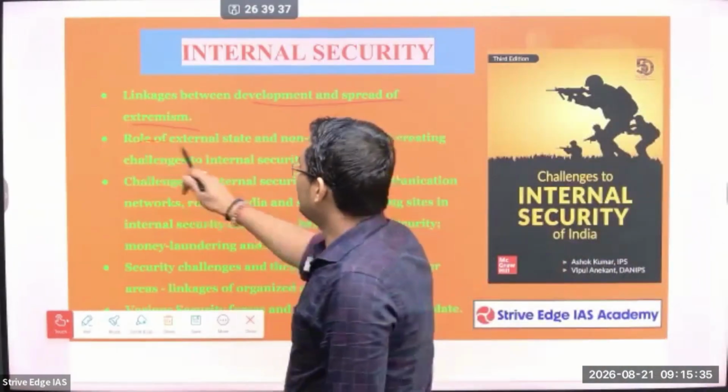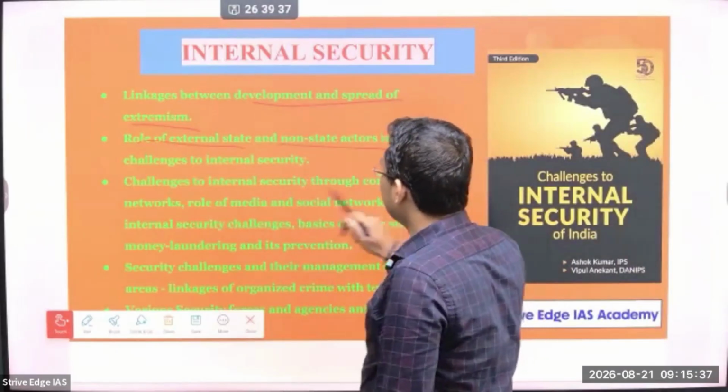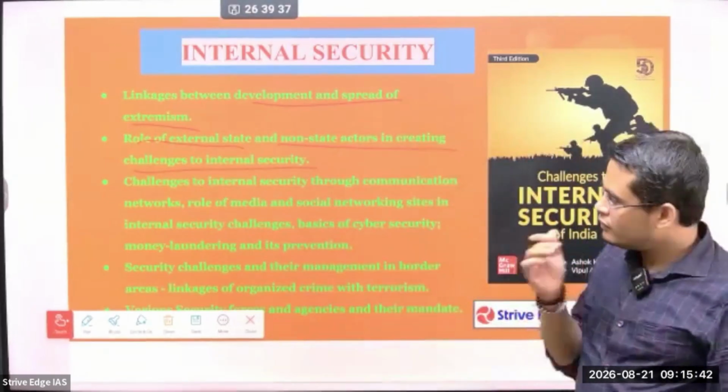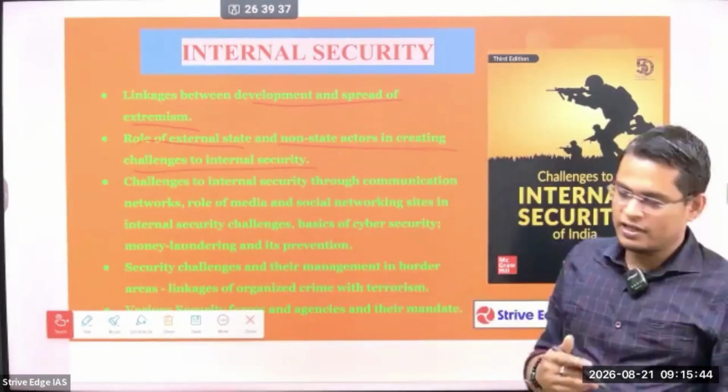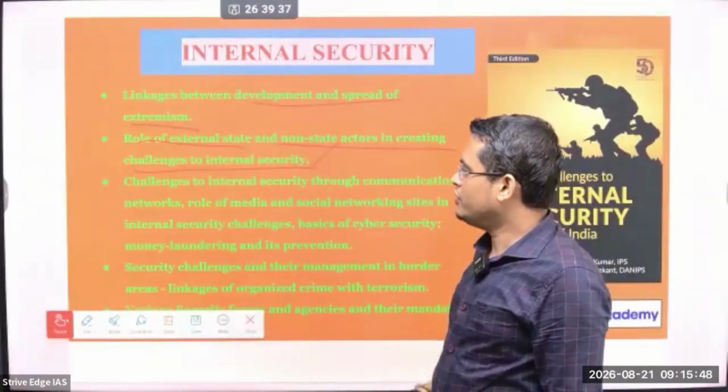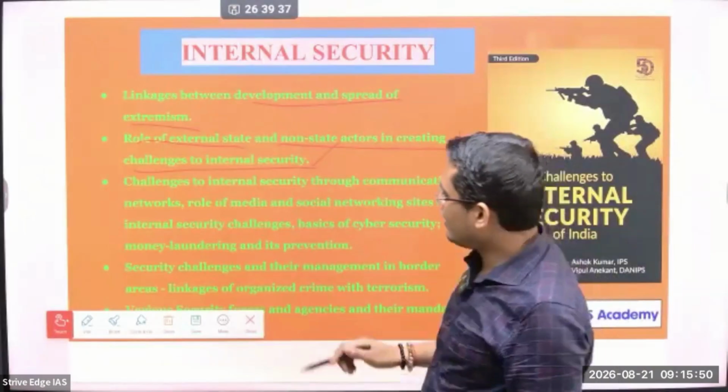Next, the role of external state and non-state actors in creating challenges to internal security. The role of a state means, for example, Pakistan. Non-state means terrorist organizations that create challenges to internal security, like left-wing extremism, which is a non-state actor.